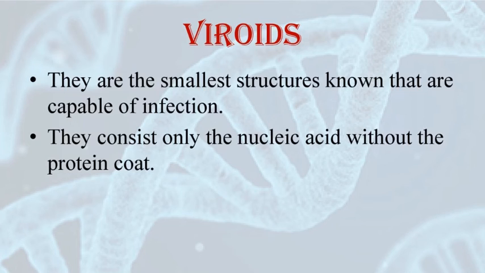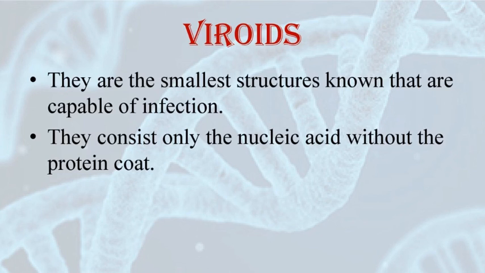Other organisms are prions. In modern medicine, certain infectious neurological diseases were found to be transmitted by an agent consisting of abnormally folded protein. This was also smaller in size than viruses, or some of them were similar to viruses. These were called prions. The most notable disease caused by prions is bovine spongiform encephalopathy, that is BSE, also called mad cow disease in cattle. The analogous variant in humans is Creutzfeldt-Jakob disease, that is CJD.